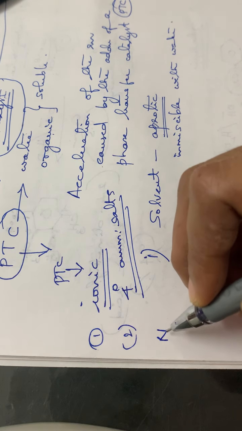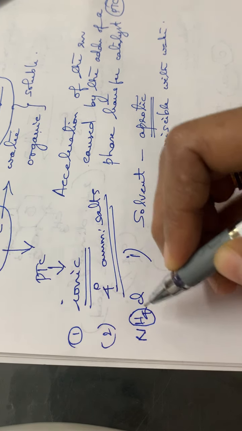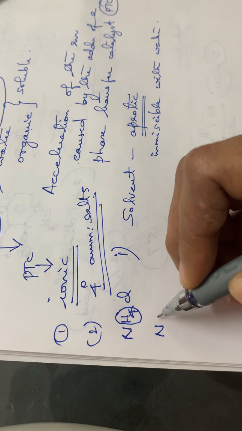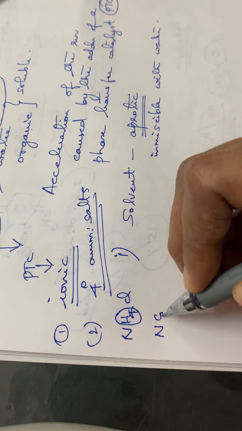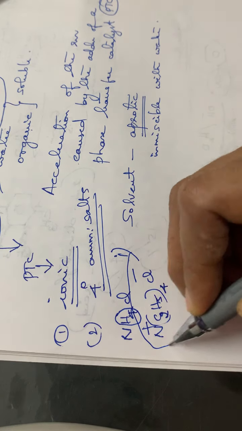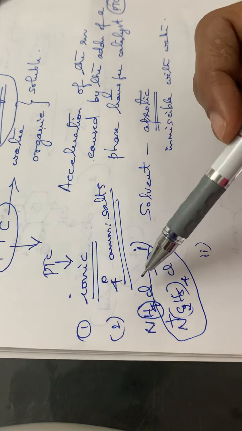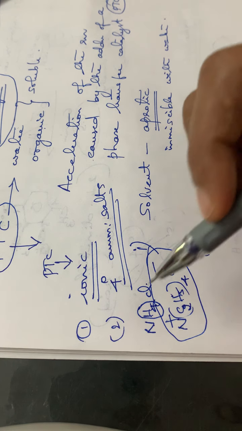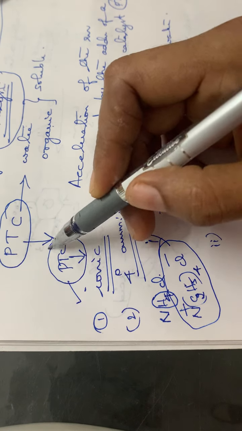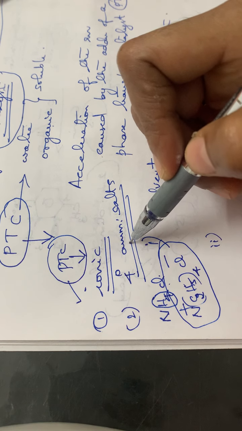Quaternary ammonium means, suppose NH4Cl, that is ammonium chloride, the 4 hydrogens are replaced by 4 methyl groups or 4 ethyl groups. If it is replaced by 4 ethyl groups, it will be N(C2H5)4 Cl minus N plus. So this is a quaternary ammonium salt, isn't it? Such compounds are used in phase transfer catalysis. So that is another important point to be noted down. The phase transfer catalysts are normally ionic in nature, and usually quaternary ammonium salts.